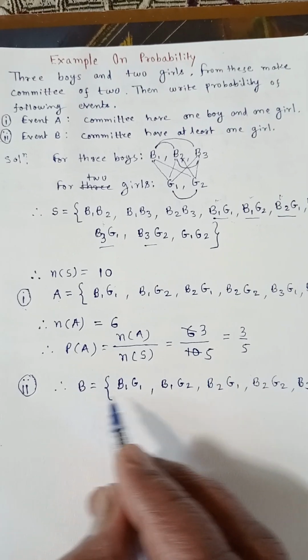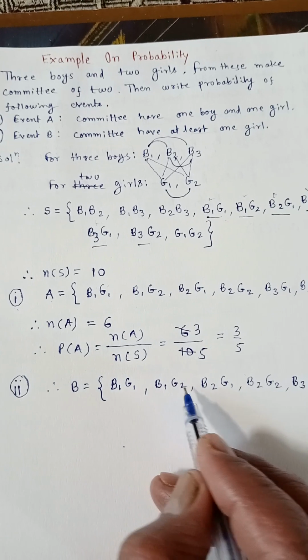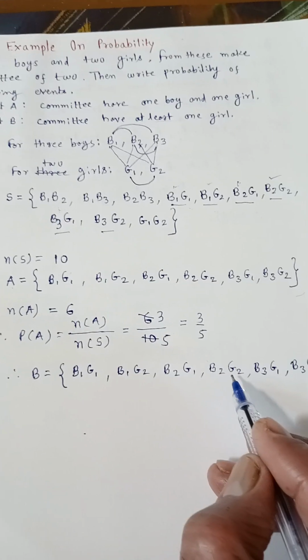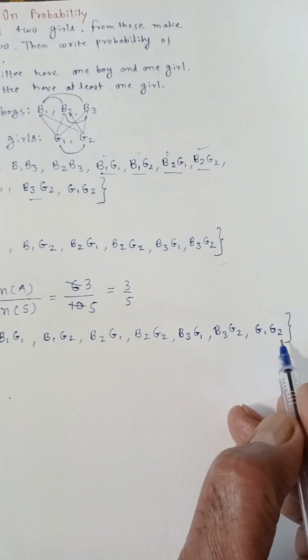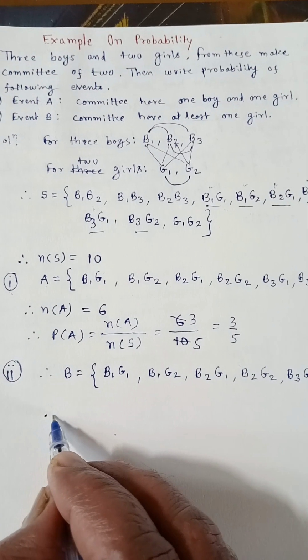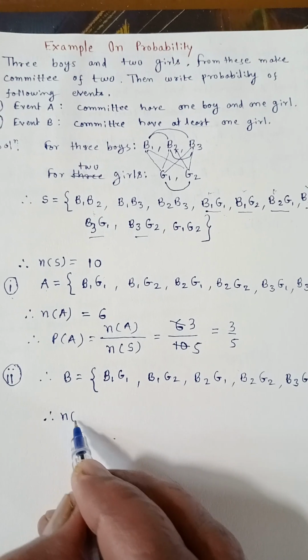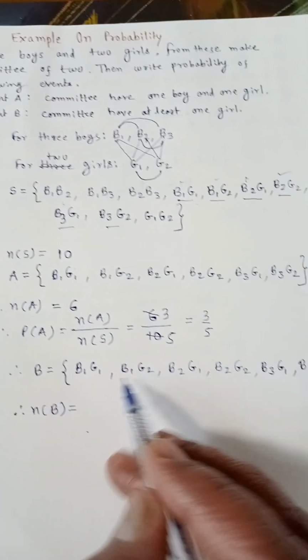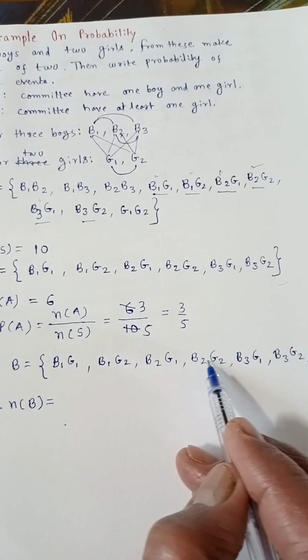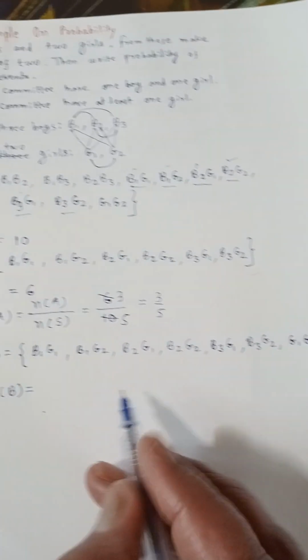Therefore B is equal to {B1G1, B1G2, B2G1, B2G2, B3G1, B3G2, G1G2}. Therefore the number of sample points in B is equal to 7.